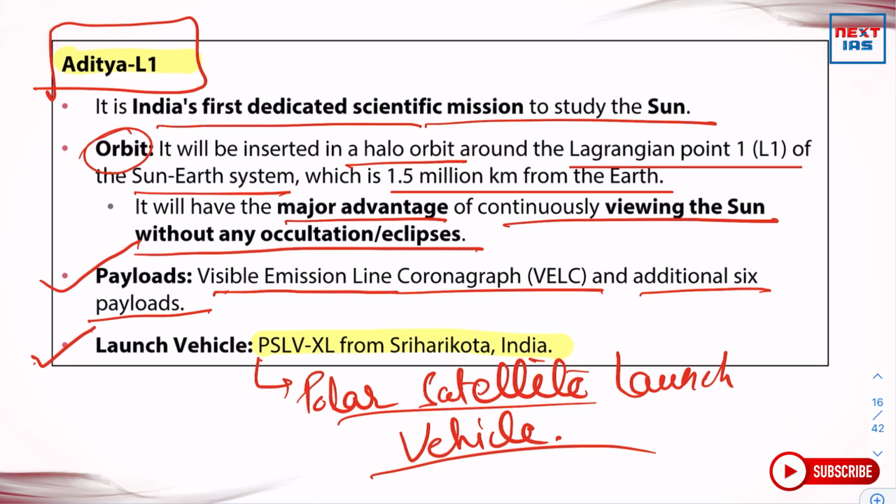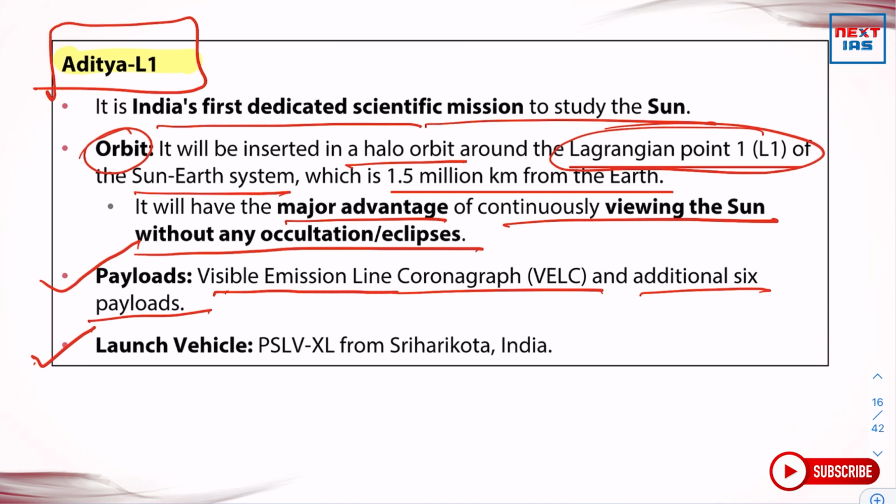Here you should have read about Lagrangian points. So do you have any idea what Lagrangian points are? Let me tell you about this in a bit more elaborate manner. Lagrangian points are five points around major bodies such as a planet or a star. So Lagrangian points are designated by L1, L2, L3, L4, and L5.